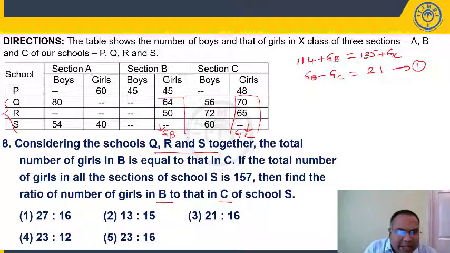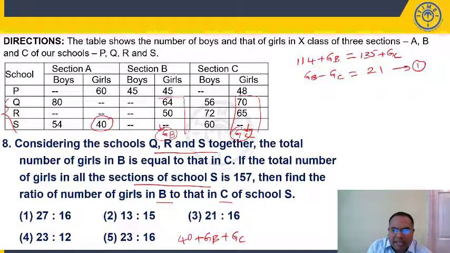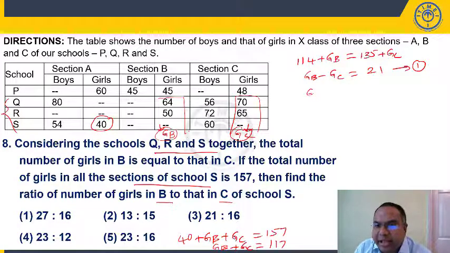Now, what is my second equation here? What is the given information? Total number of girls in all sections of school S is 157. In school S, the total number of girls is 40, GB and GC. Now if you add 40 plus girls in section B plus girls in section C, it is equal to 157. Girls in section B plus girls in section C is 117, that is 157 minus 40. So GB plus GC is 117. This is my second equation.